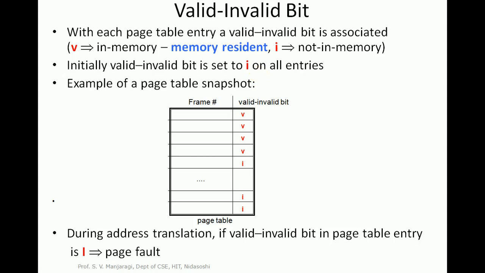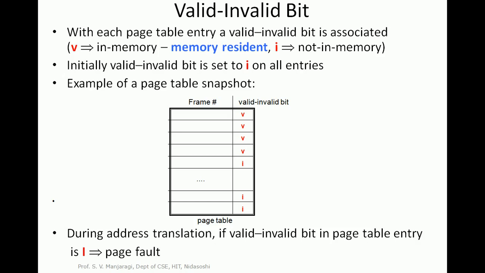And during address translation, that is translation of logical address to physical address, if the valid invalid bit in the page table entry is I, then it is called as page fault. Actually we are making a reference to the page, and if the page is marked as invalid in the page table, it indicates that the page is not there in the memory.